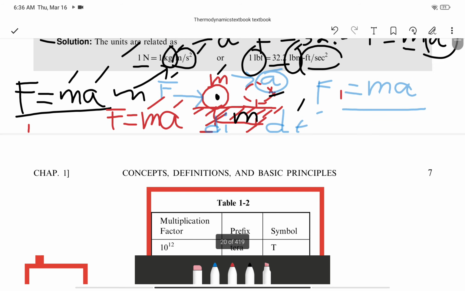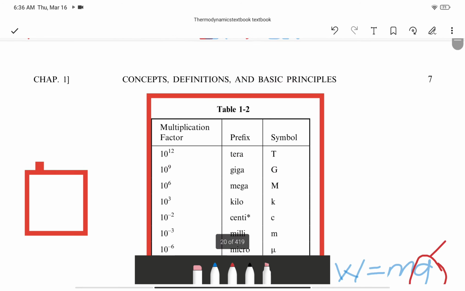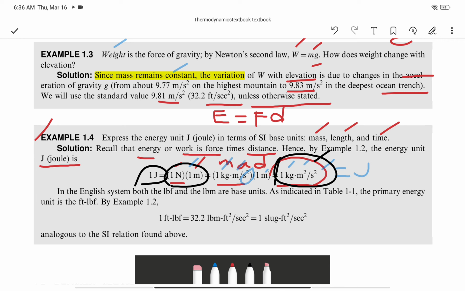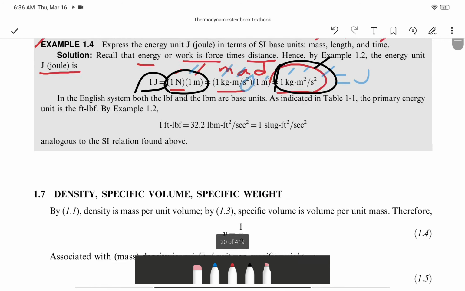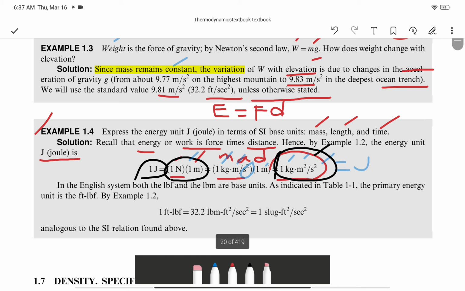This is the unit that he is saying. 1 foot-pound force is equal to 32.2 pound mass feet square per second square, and that is actually one slug foot square per second square, analogous to the SI relation found above.